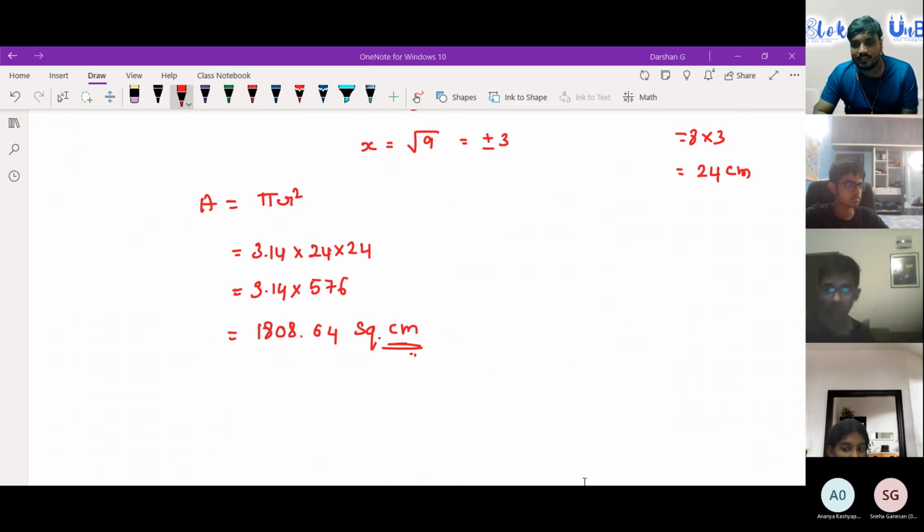In the upcoming class, we have only 3 minutes, so I'm not taking up the next problem. It might take more time. In the next class, we have 4 more problems to finish this chapter. Once we finish this chapter, we'll move on to the next chapter, volume and surface area. Once that is done, we have trigonometry ABC exercises to be done.